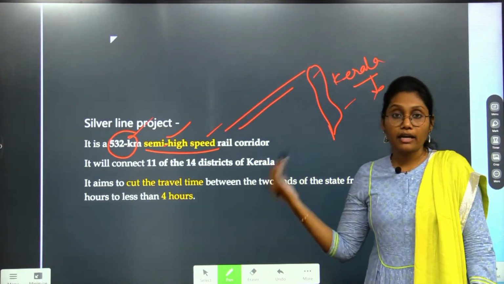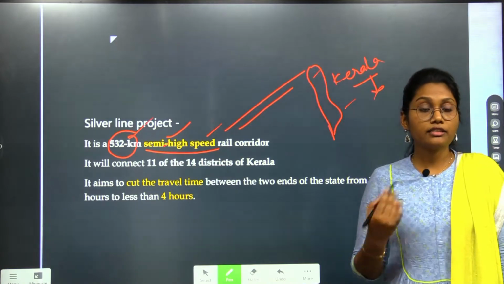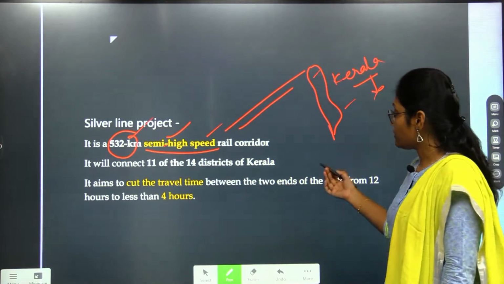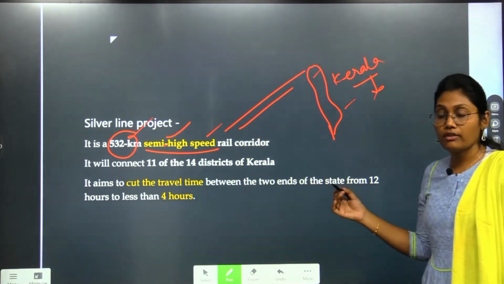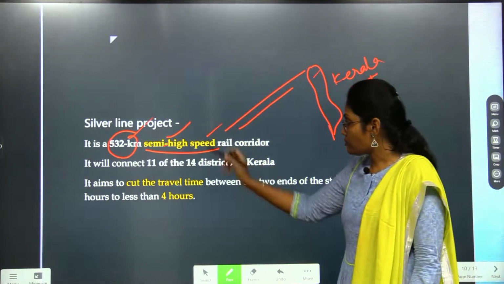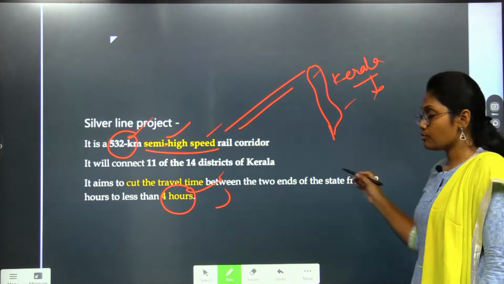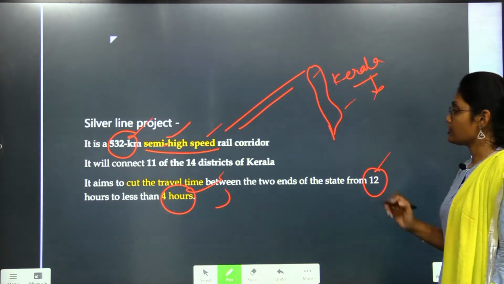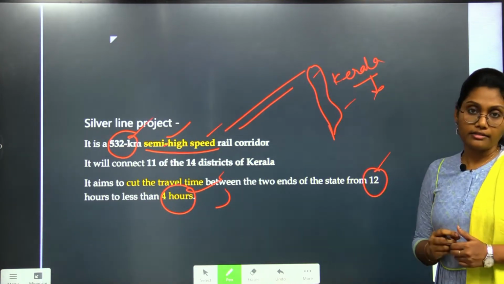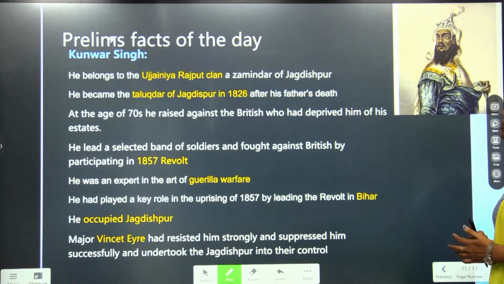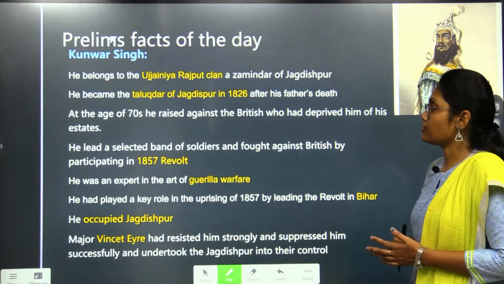So, with these mechanisms and techniques implemented in the trains, the Silver Line project of Kerala will be able to travel that distance within 4 hours. Earlier, it used to take 12 hours to travel by normal trains. Okay, so moving forward, let us see some prelims facts of the day.